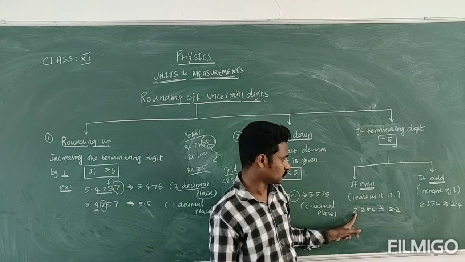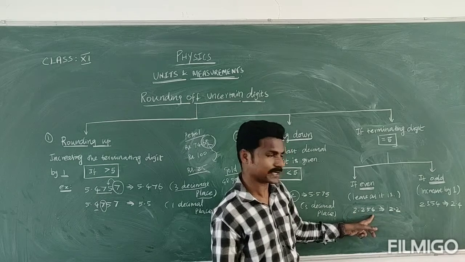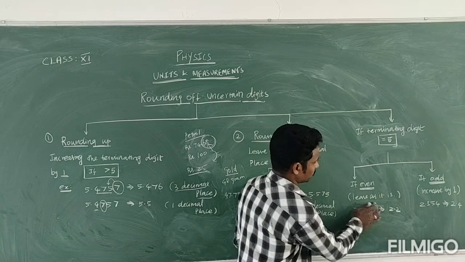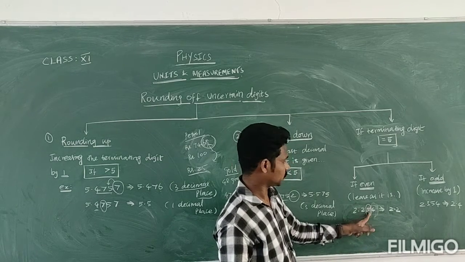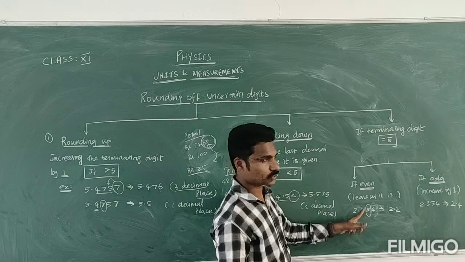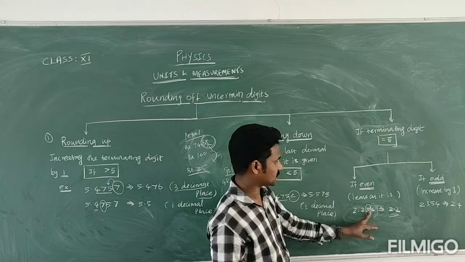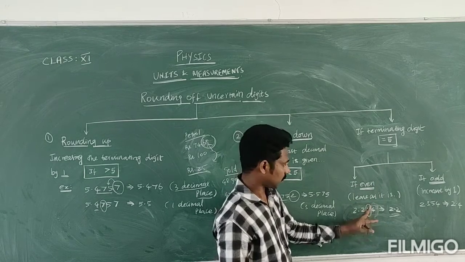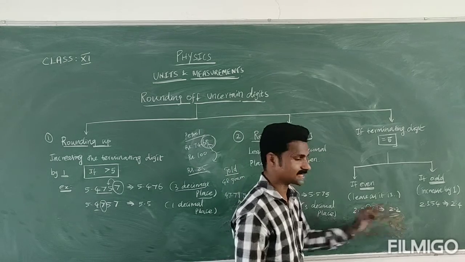Say, for example, 2.254. So here, equal to 5, this is the number you want to focus on. Before this number, what is it? Even. Even value means you should write it as it is, that is 2.2. This is the 5, because equal to 5 we consider here only. And the preceding number is even, so you write it as it is.